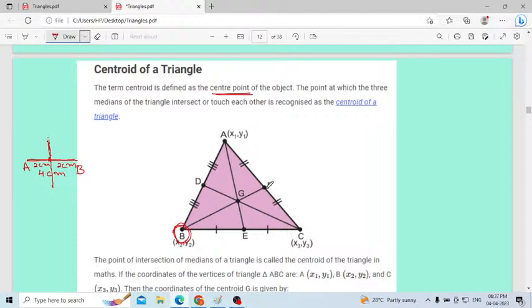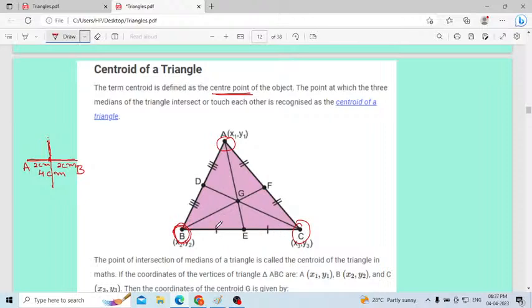Then this BF line will divide AC into two equal parts. Like that, consider the point C. CD is the median. This median will divide the line AB into two equal parts. Now consider AE is the median for BC. This AE median will divide the line BC into two equal parts.